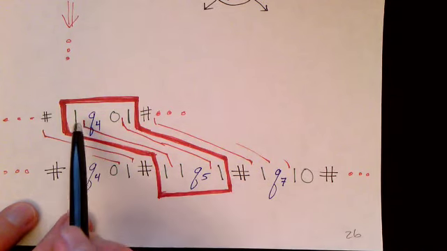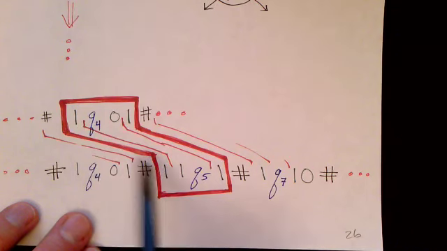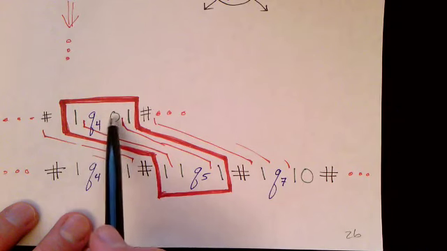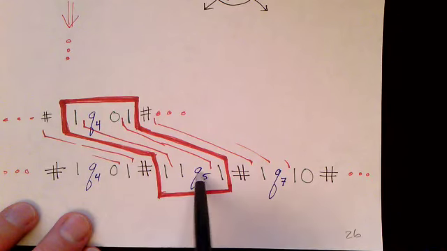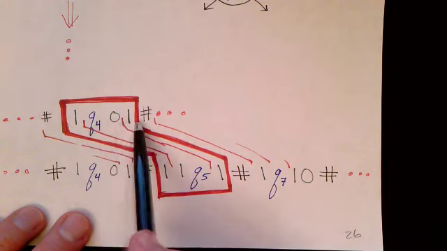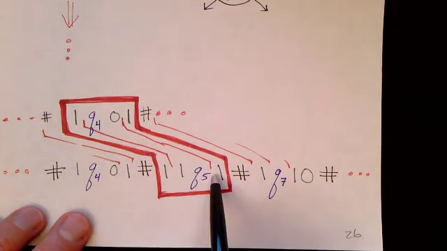Actually, it's showing several tiles. One tile matches 1 to 1 and just basically copies this 1 over. But the tile we're interested in has Q4 looking at the 0, with the 1 just to the left of the 0. It replaces the 0 with 1 and moves the state 1 cell to the right, changing it to Q5. So with 3 different tiles, we can copy this configuration over to this configuration.